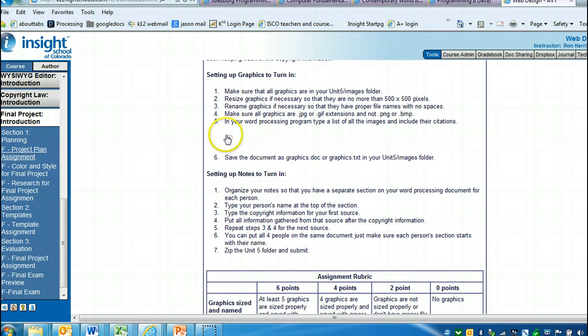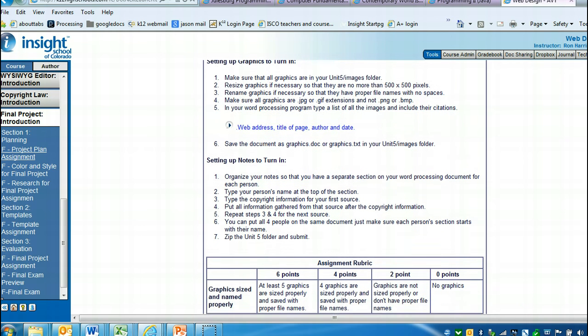And then you're going to turn in this report just in a word processor file with all the images and their citations. So this again is just going to be a word processor file called graphics, or called graphics.txt. So this is going to be the information that you're going to share about each of the people that you're working on.